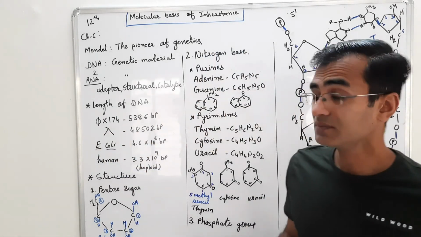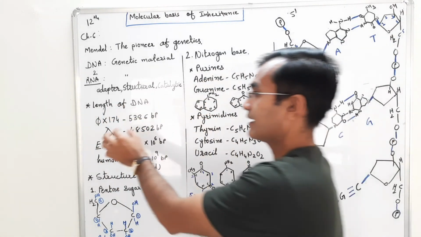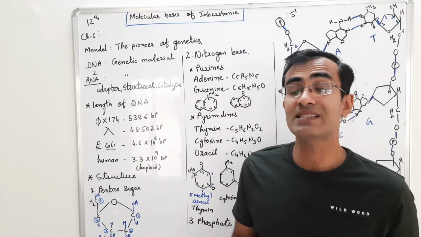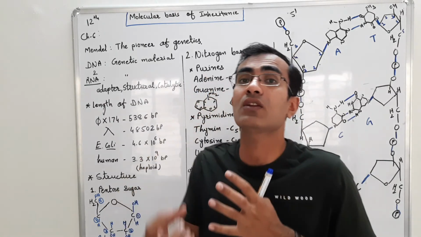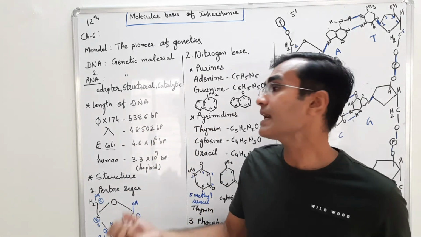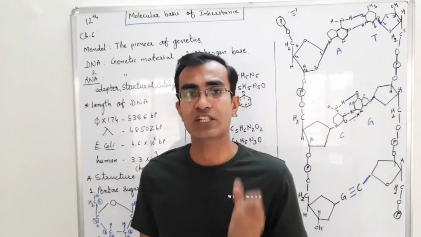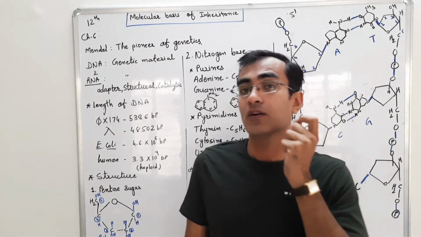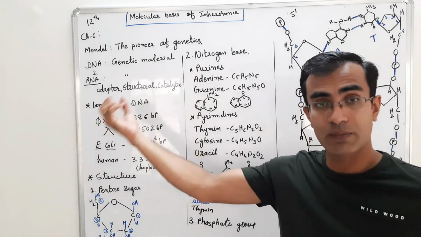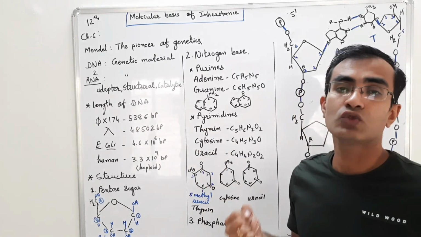Now lambda is again a bacteriophage. Both phi X174 and lambda are enterobacteria bacteriophages. That means they infect, kill, or feed on the Enterobacteriaceae group of bacteria, and the common bacterium for them is E. coli. Phi X174 is the first bacteriophage, or we can say the first organism, whose genome has been sequenced. That is why we know the base pairs of this bacteriophage at the very first time. Lambda has 48502 base pairs.